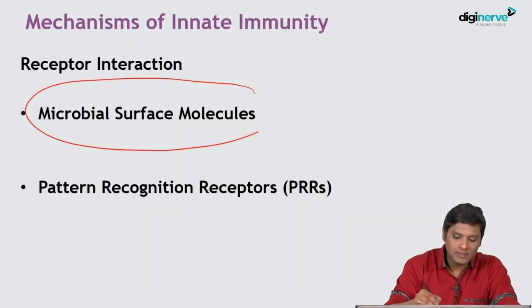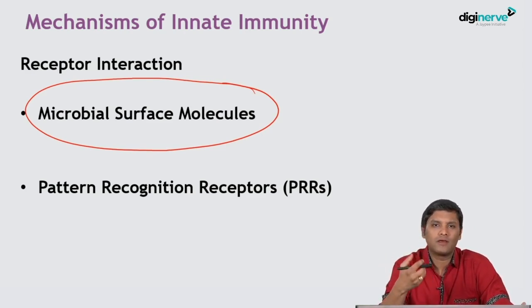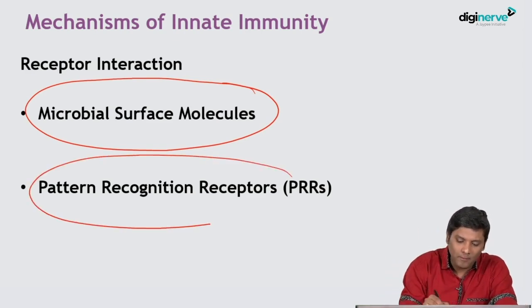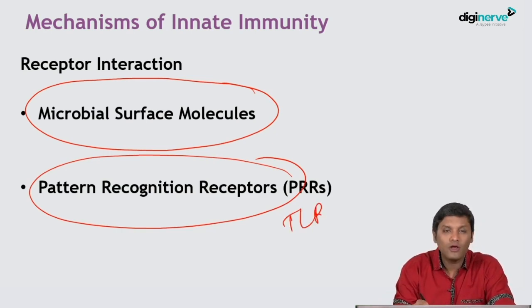The first step of innate immunity, what we have discussed in the previous slide, is the microbial surface molecules like the bacterial LPS, flagella, or maybe any of the other structures binding to the pattern recognition receptors of the host cell. They are nothing but the toll-like receptor. What happens after the binding? That we'll discuss now.